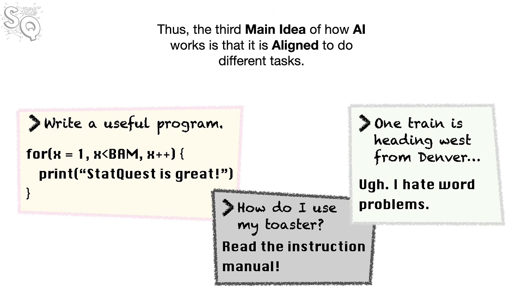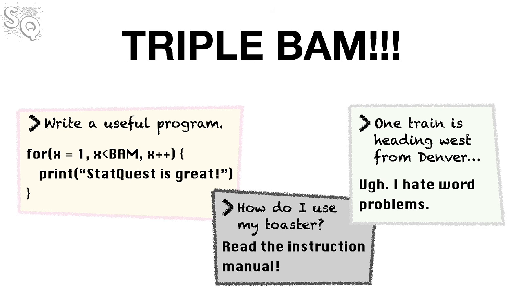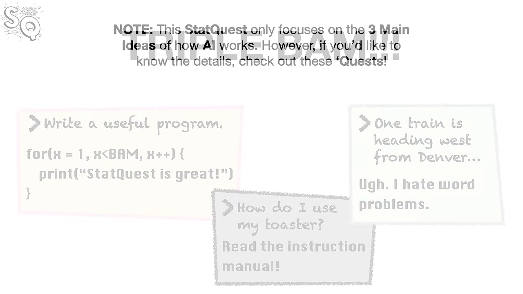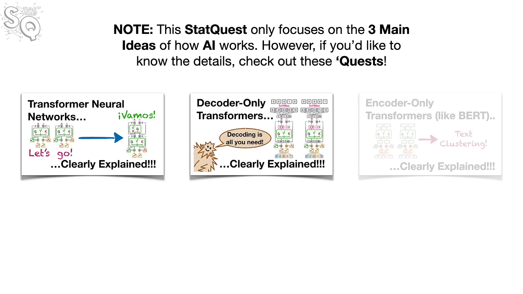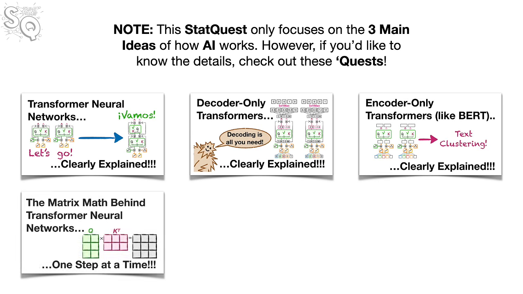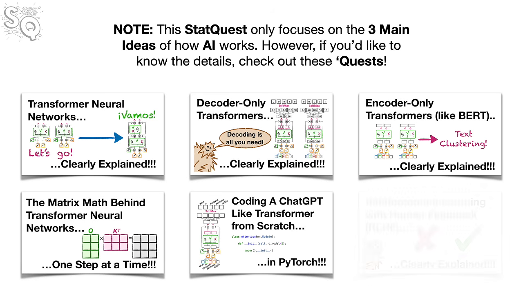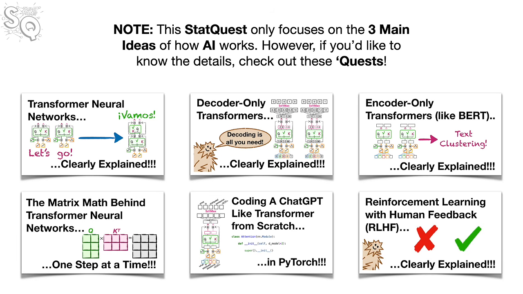Thus, the third main idea of how AI works is that it is aligned to do different tasks. Triple bam! Note, this StatQuest only focuses on the three main ideas of how AI works. However, if you'd like to know the details, check out these quests.